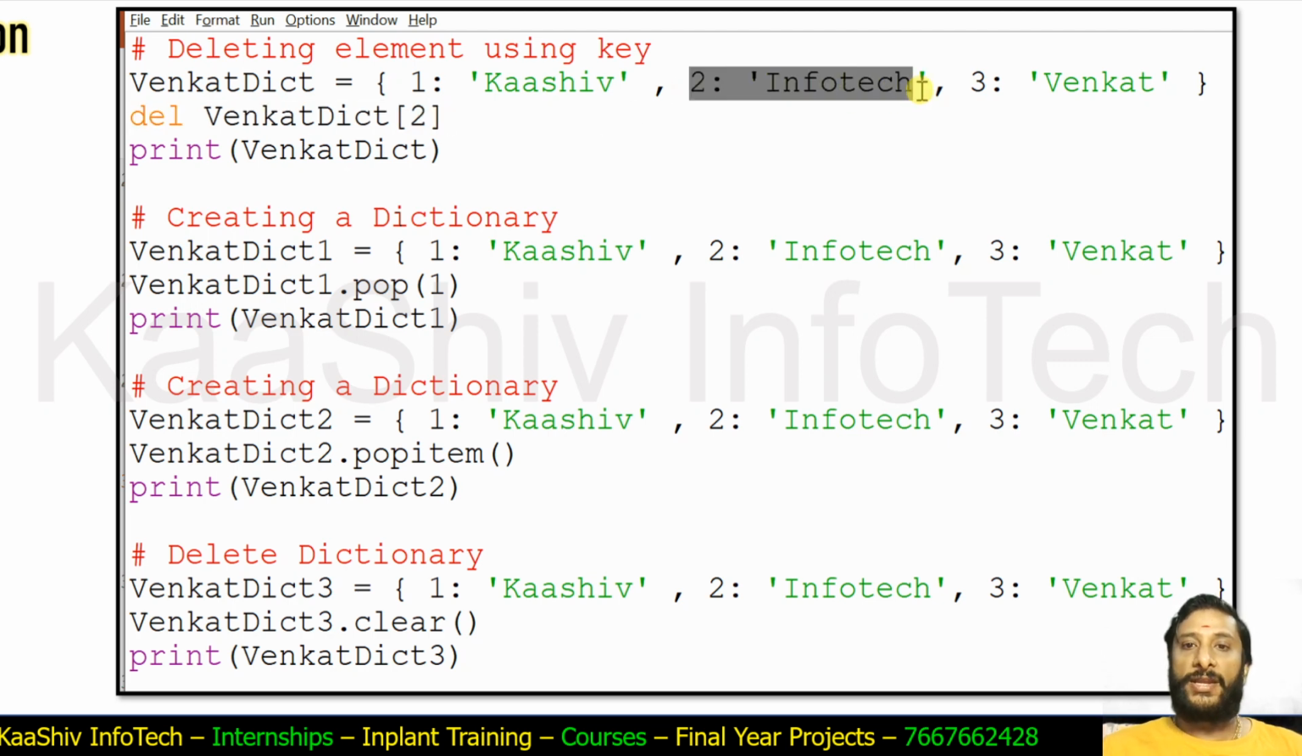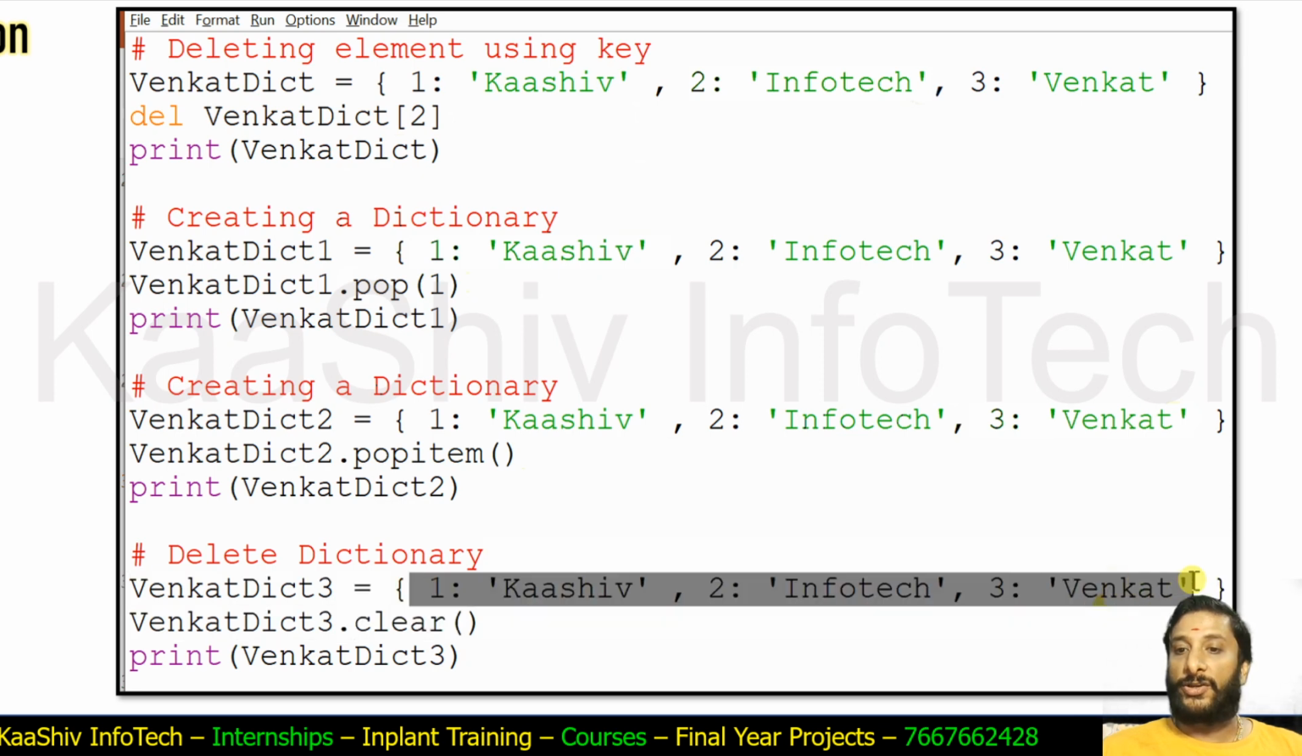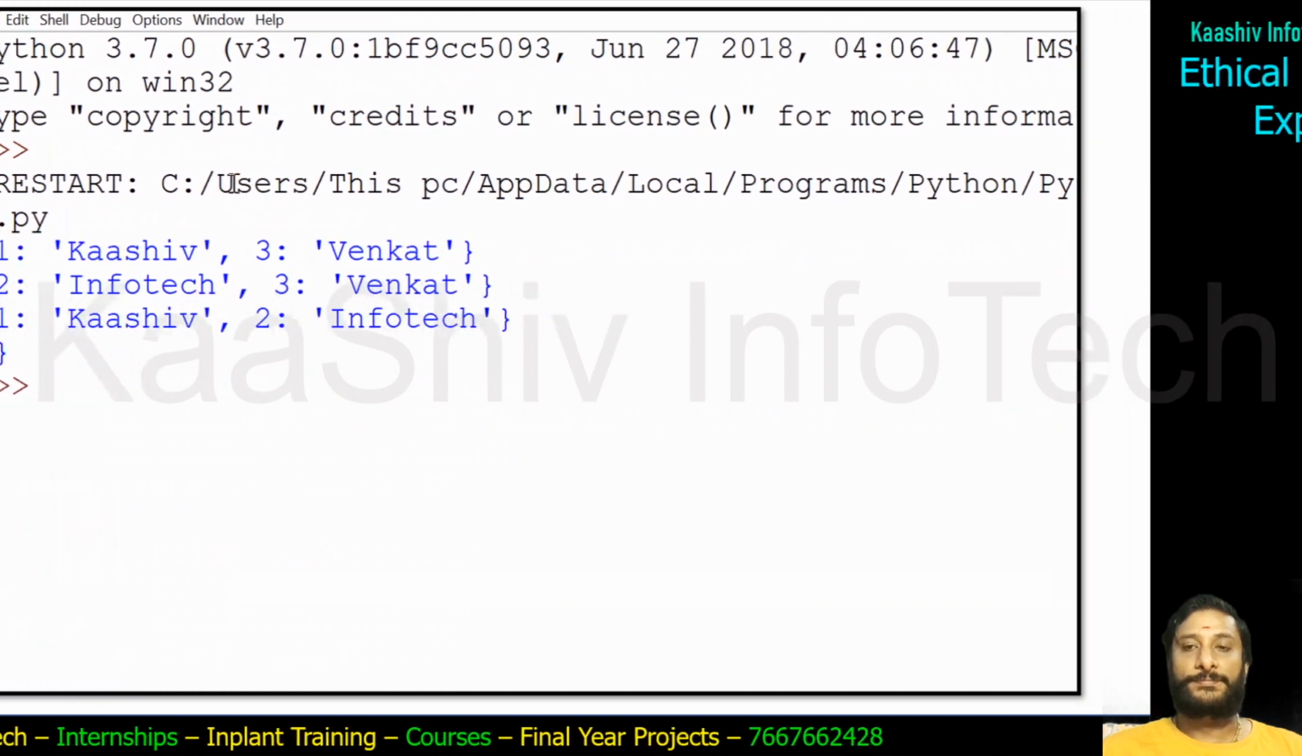So hope you got an idea. 2 Infotech is removed, pop 1, so this one is removed, pop item, this one is removed, and your clear will remove the entire dictionary. The entire dictionary is removed. Okay, this is how the operations work.